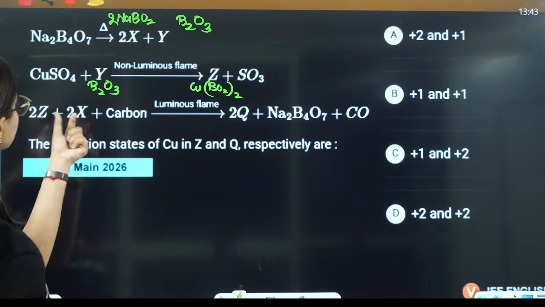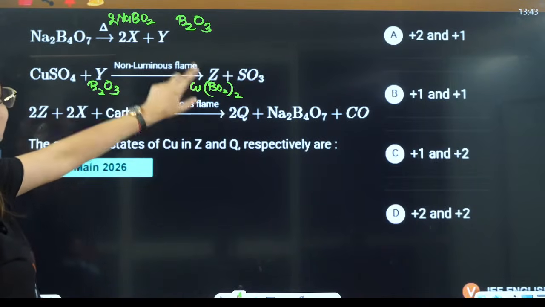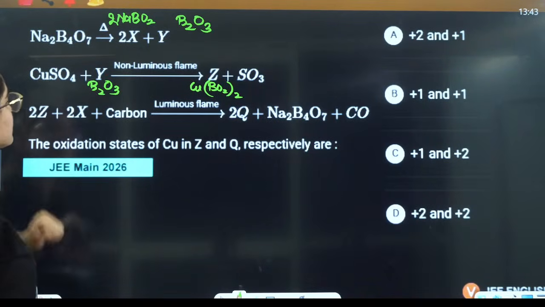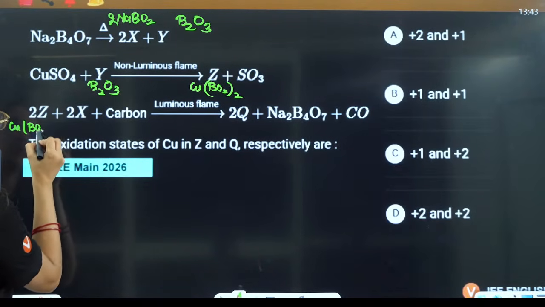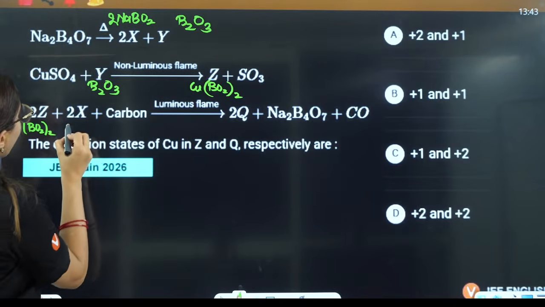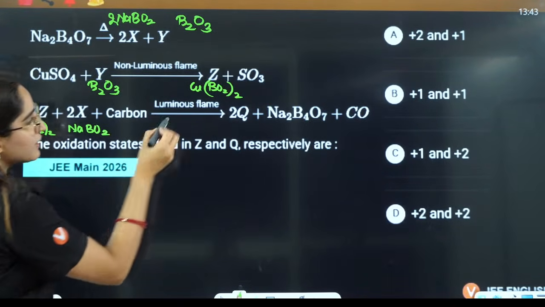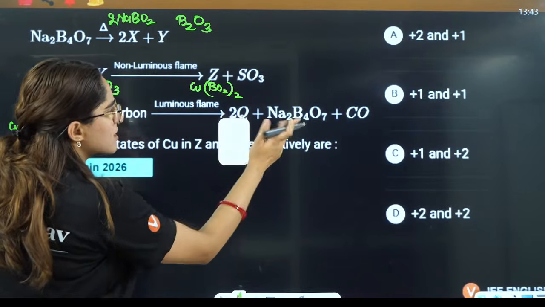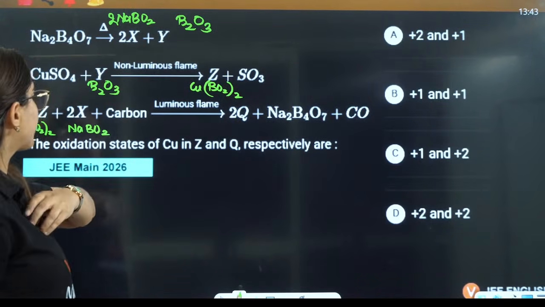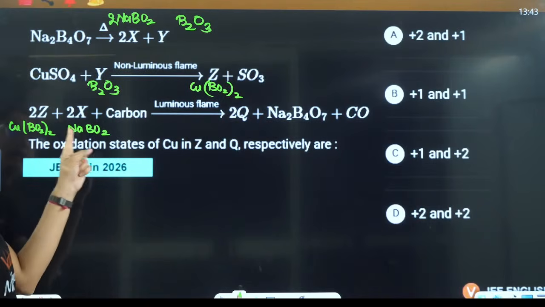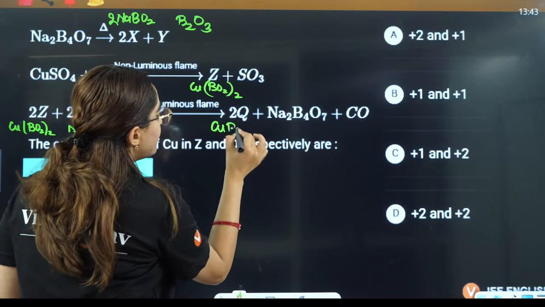Then after this, if I say there is some Z that also, that is Z and that is X. Now they are saying Z means 2 CuBO2, that reacts with NaBO2 with carbon, it gives you Q and some Na2B4O7. That means carbon monoxide is being formed. So when you react this with NaBO2, it forms CuBO2.